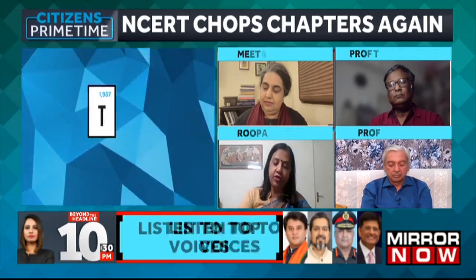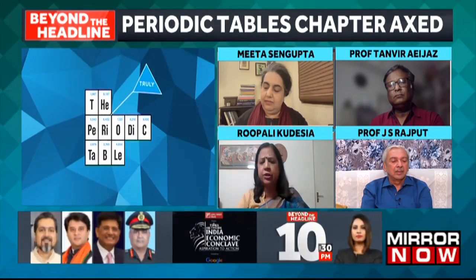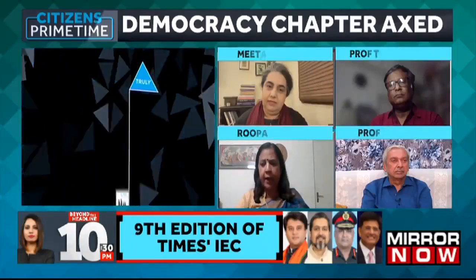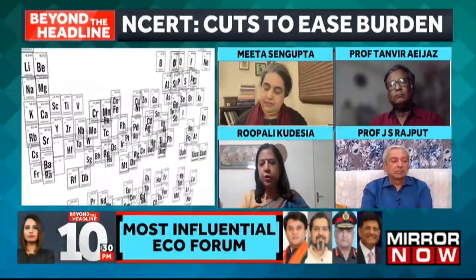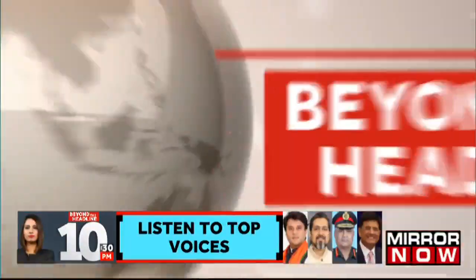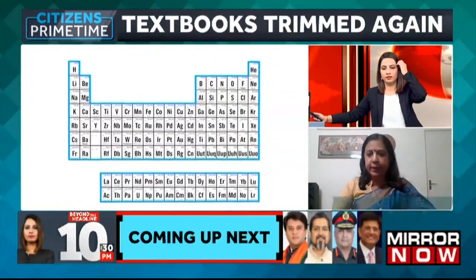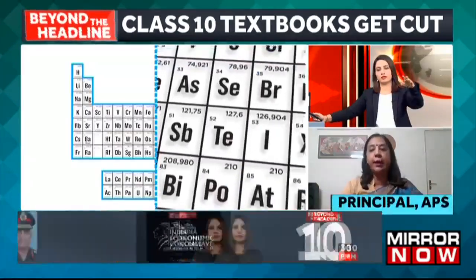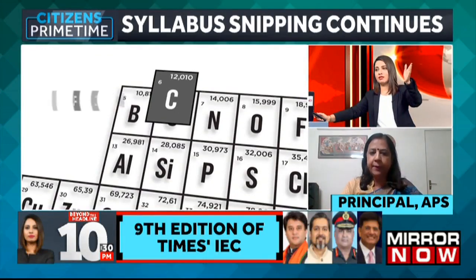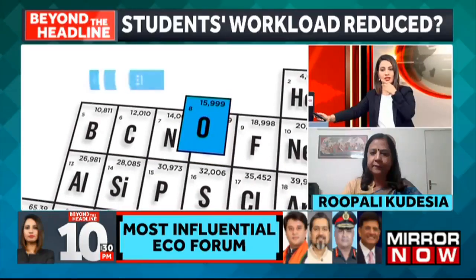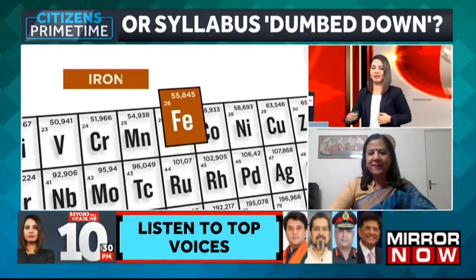Once these children go to class 11, a class 11th commerce student might not study the periodic table ever again and would be oblivious of such facts. Likewise, a science student may not study about democracy and would be oblivious to certain things. So at class 10th, we should expose children to a variety of concepts. For our viewers, courtesy our producers, we're giving you a refresher course on the periodic table on your screen, in case you've forgotten what we're talking about.